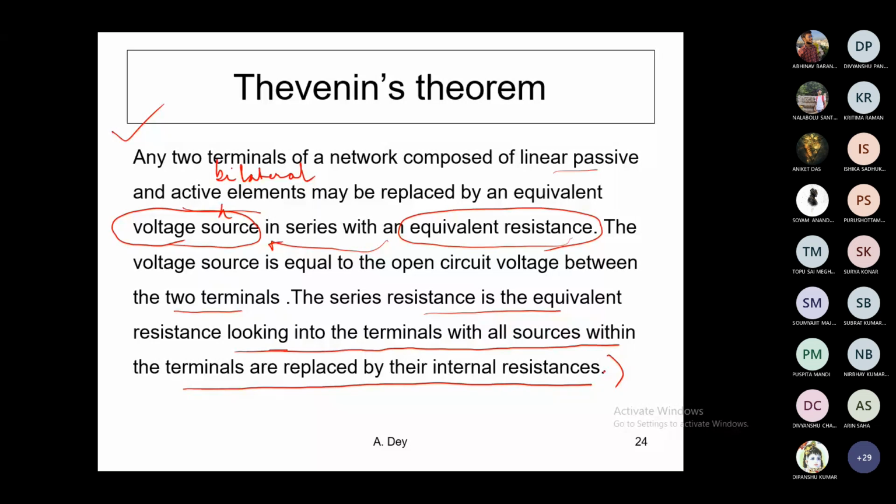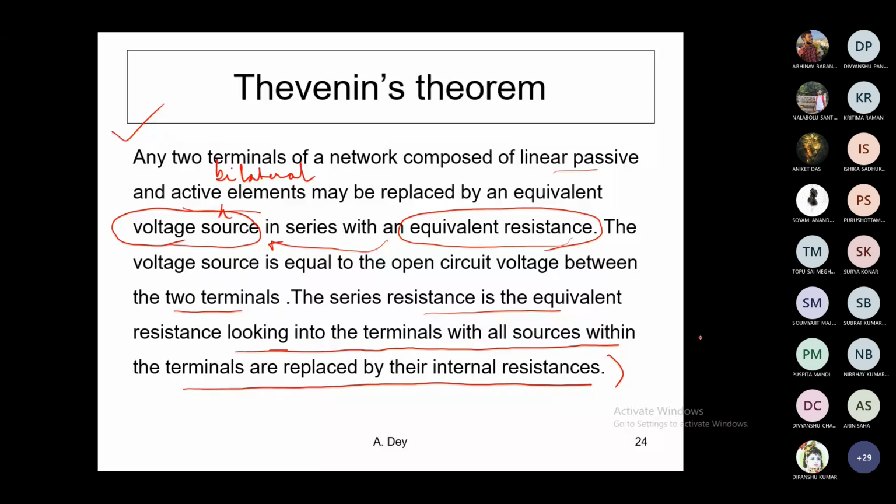So what I am repeating again: any two terminals of a network composed of linear active and passive bilateral elements may be replaced by an equivalent voltage source in series with an equivalent resistance, which is the internal resistance of that equivalent voltage source, and the voltage source is equal to the open circuit voltage between those two terminals.